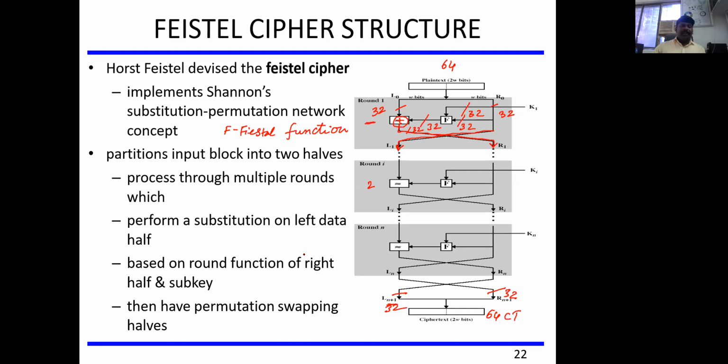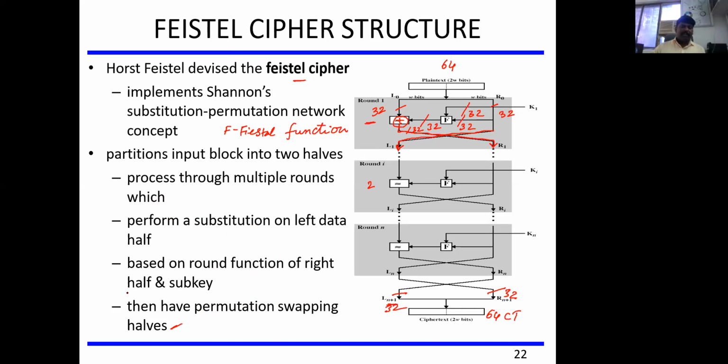Okay. So here, based on this function, based on this list of operations, this substitution, the Feistel cipher technique, is going to achieve the ciphertext. This can process through multiple rounds, which perform substitution on the left half, based on the round function of the right half and the subkey, and then a permutation swapping the halves after every round.